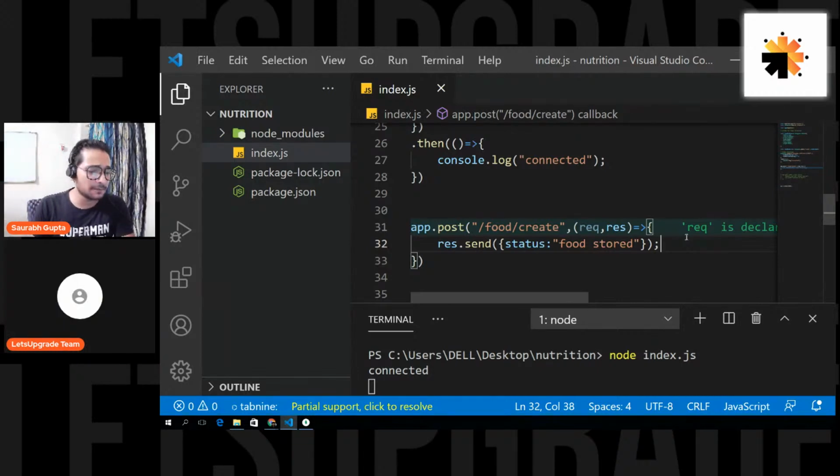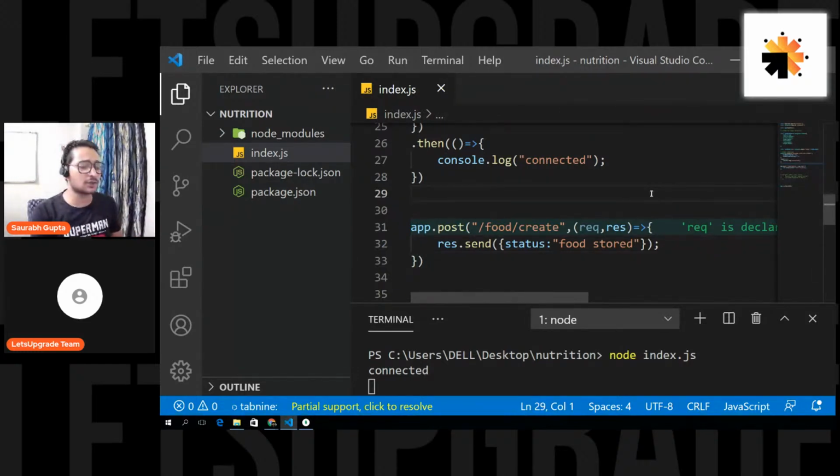Is that clear, everyone? That's why I'm not using get, because this route is not going to fetch data. I can use any route anywhere, it's totally up to me. It's just a convention to follow. Whenever you are going to create data, you always go for a post request. Now then, let's test this route.